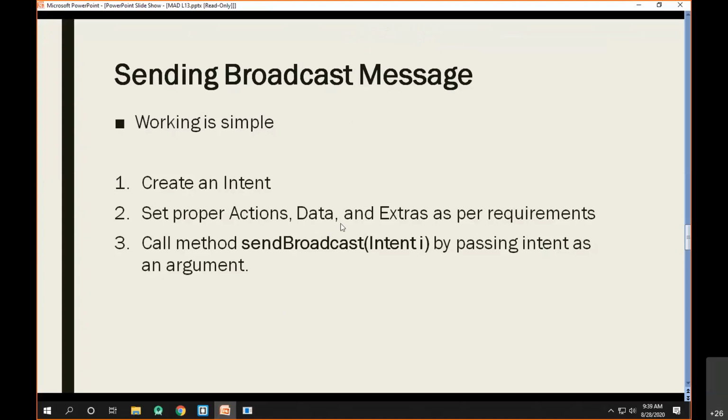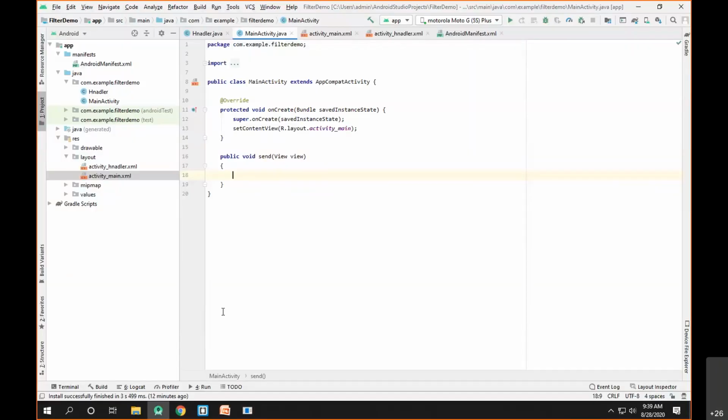Sometimes you set data also, and sometimes you can additionally set the extras also. But these things, the data and extras, are not compulsory. Most of the time the action will complete your purpose. So let's create the intent and set the action, implementing the first two steps.